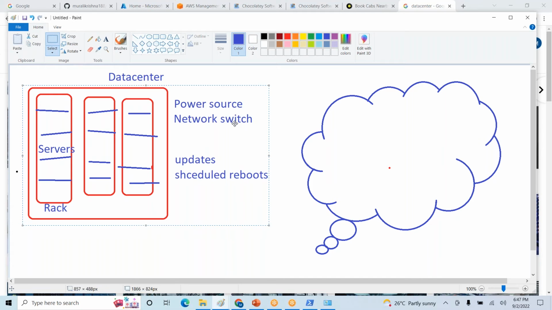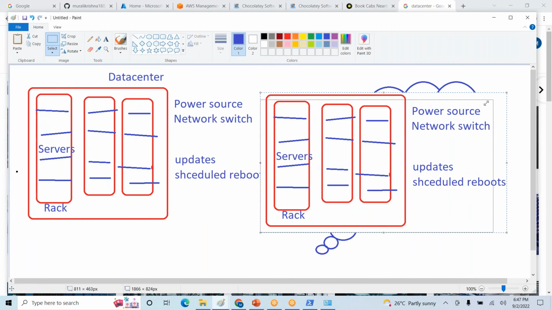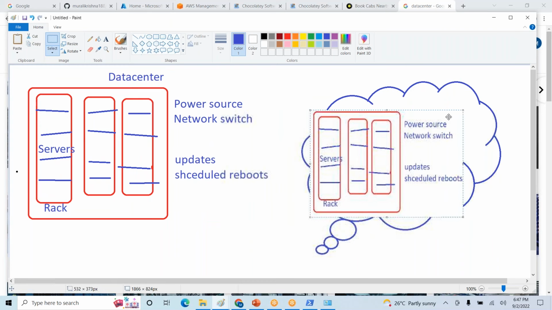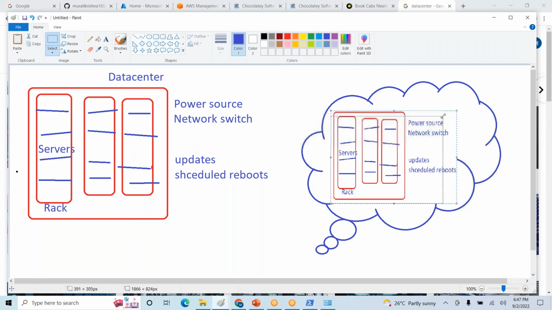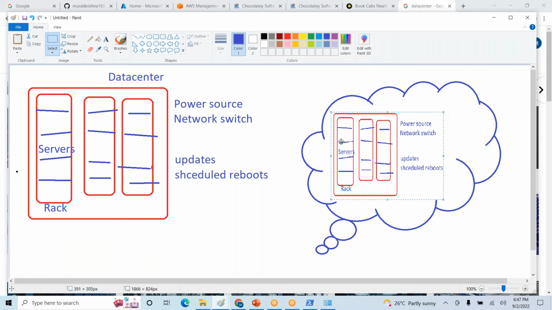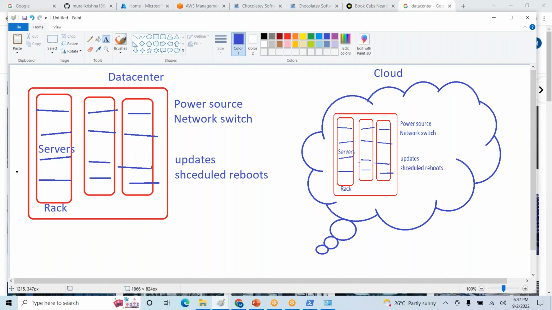But we are not managing these data centers. They will be managed by cloud vendors. So we moved to the cloud and hosted our application in the cloud data centers.